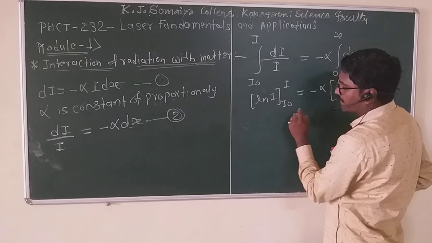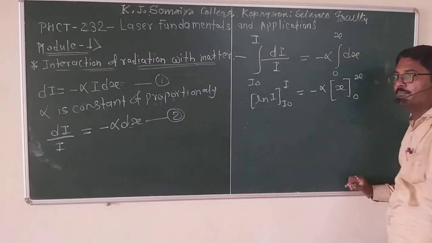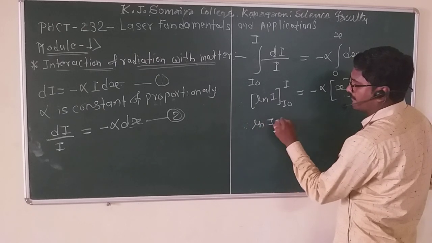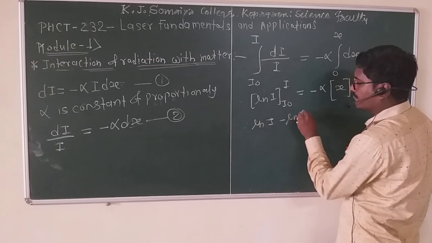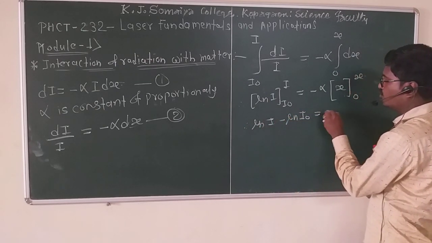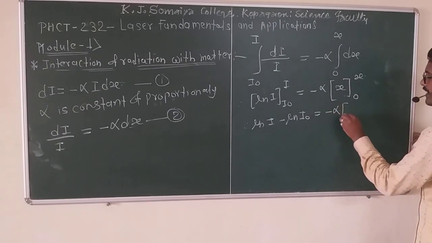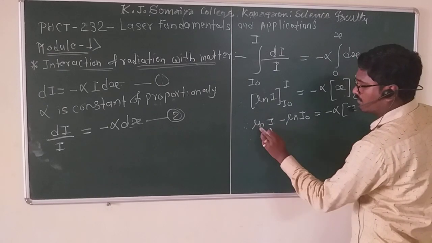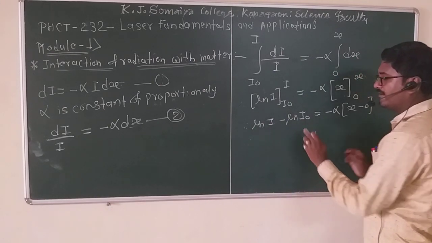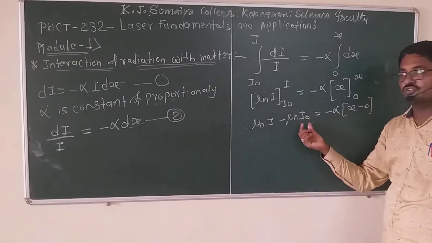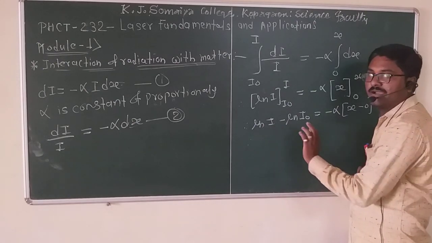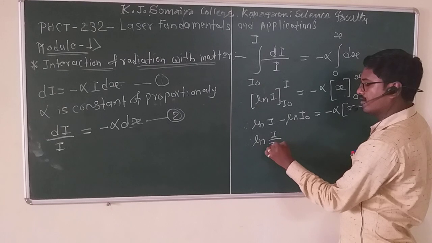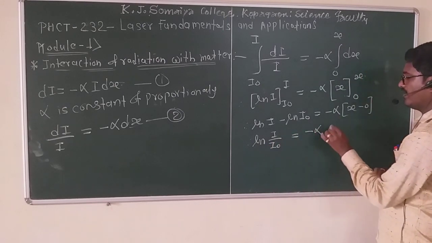Substituting upper limit minus lower limit: ln I minus ln I0 is equal to minus alpha times (x minus 0). This is written as ln of I divided by I0 equal to minus alpha x.